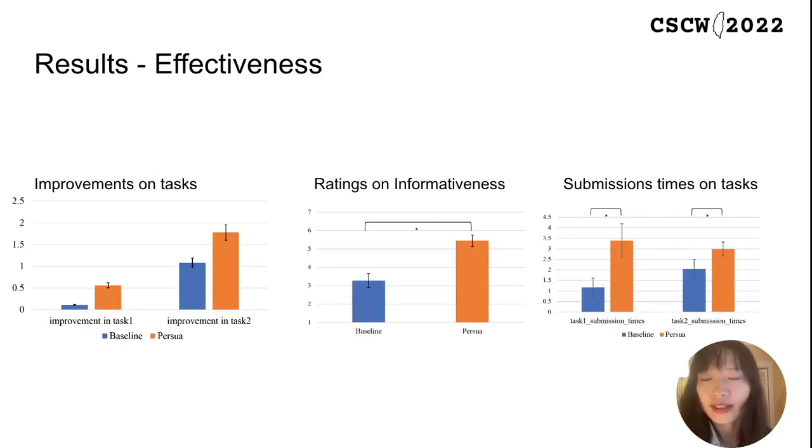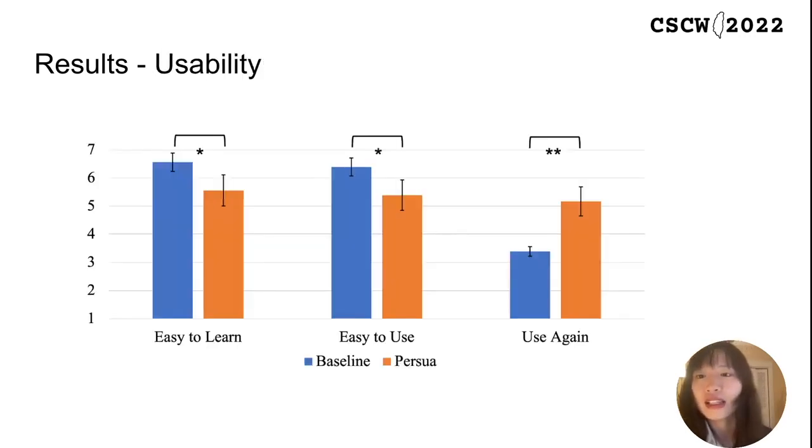Here are the results. In terms of effectiveness, the task performance shows that Persua is more helpful for users to improve the persuasiveness of their arguments than the baseline. According to the ratings, Persua has a significantly higher score in system informativeness than the baseline. We also find that users in the Persua group modify and submit more times than the users in the baseline. In terms of usability, in general, participants were significantly more willing to use Persua again than the baseline, though they rated the baseline significantly easier to learn and use.